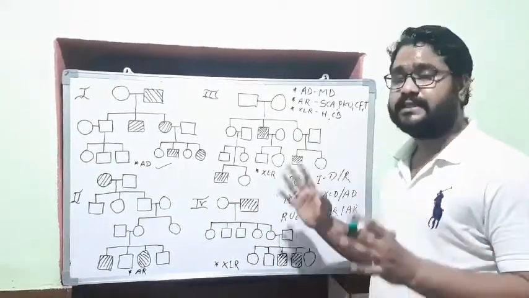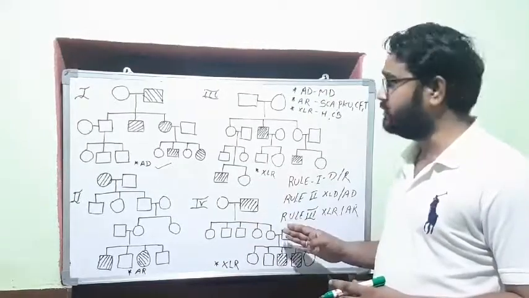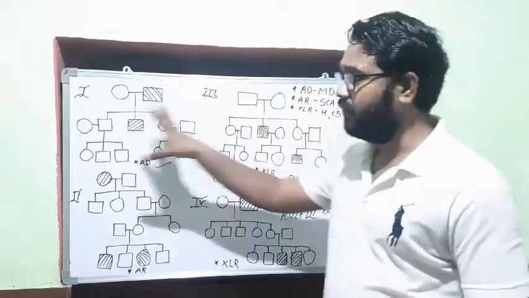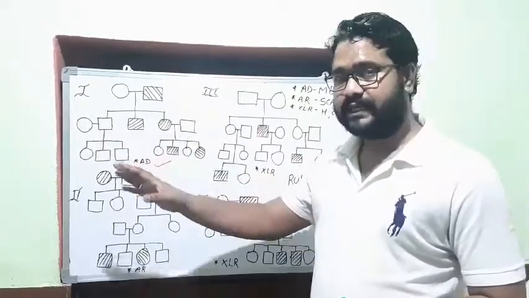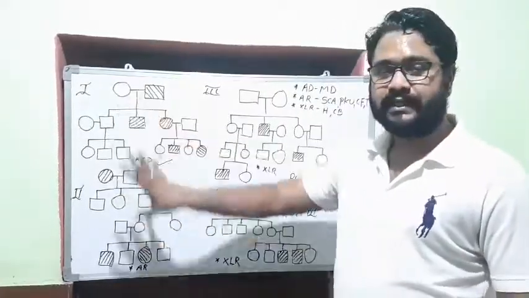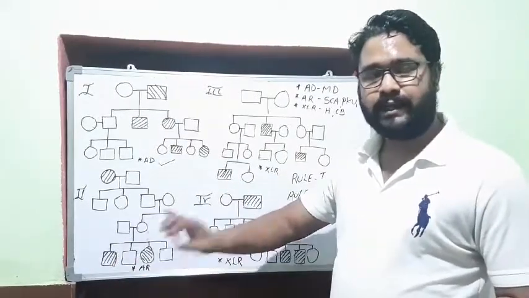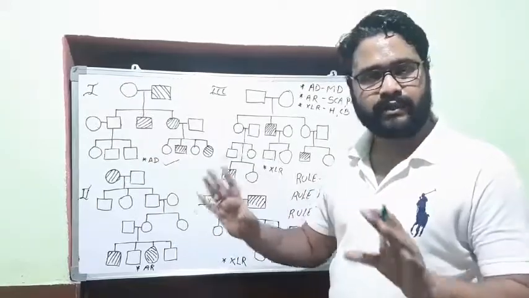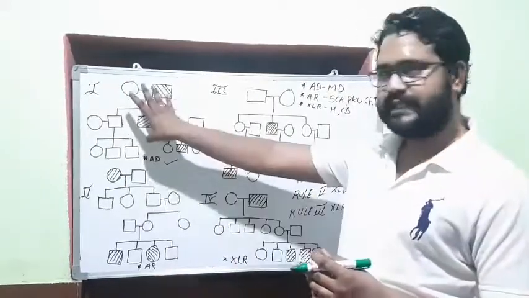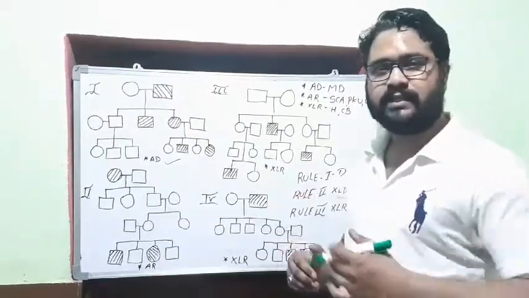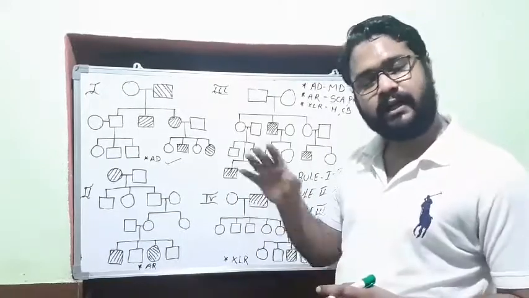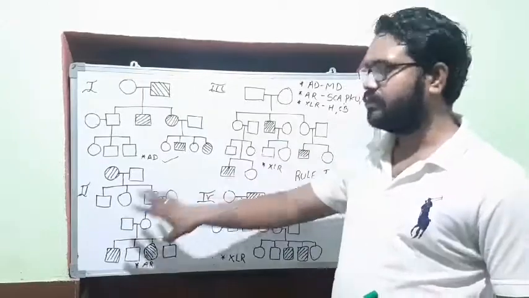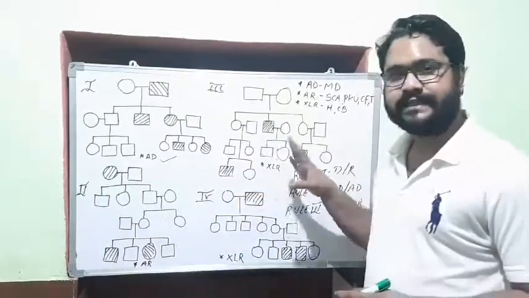Alright, so in this way, these three rules and examples of these diseases. Just to focus within a few seconds: first attempt, you have to decide whether it is dominant or recessive. And once you decide it is dominant or recessive, then move on to whether it is X-linked dominant or autosomal dominant. If it is recessive, you go for whether it is autosomal recessive or X-linked recessive.